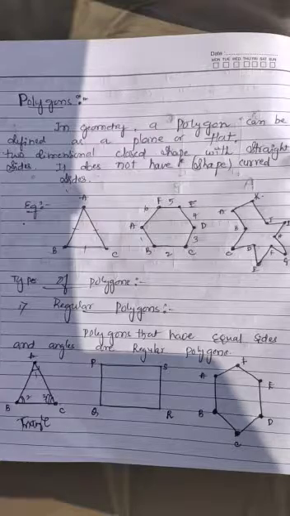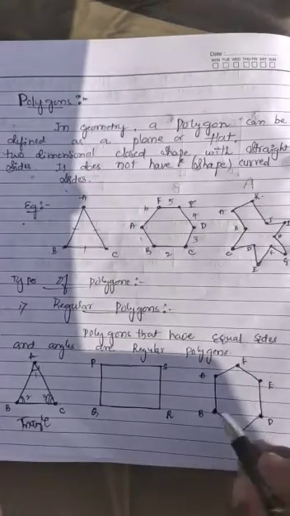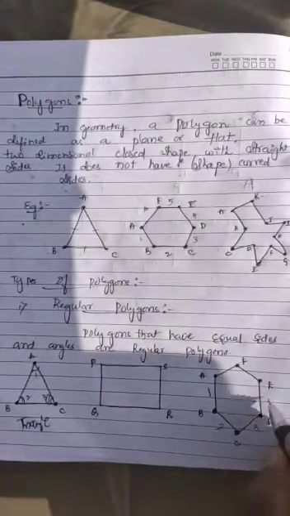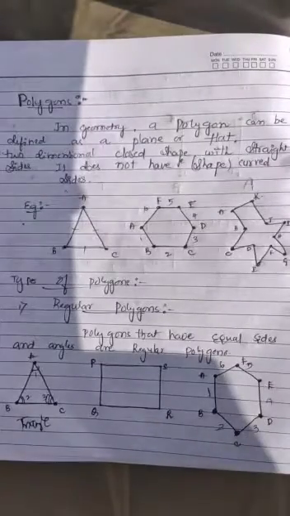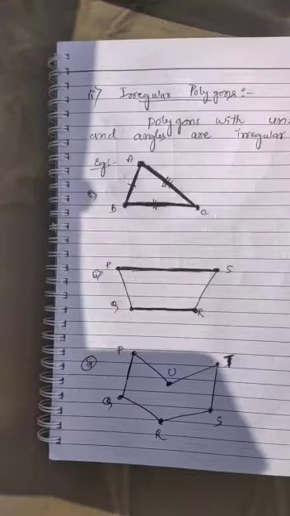Next we have another polygon, that is ABCDEF. It has six sides: first side, second, third, fourth, fifth and sixth. A polygon that contains six sides is a hexagon, right? So the triangle, rectangle and hexagon are examples of regular polygons. Regular polygons are polygons that have equal sides and equal angles, hence they are known as regular polygons.